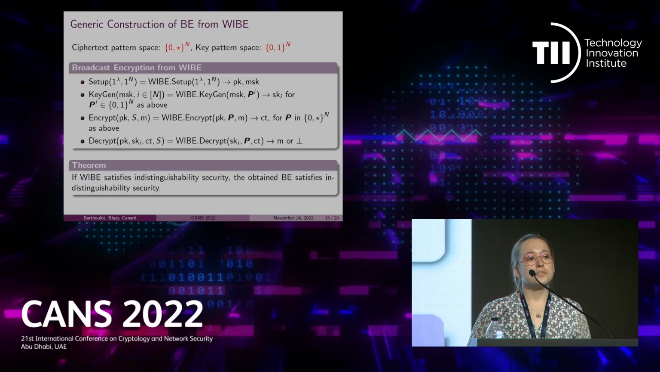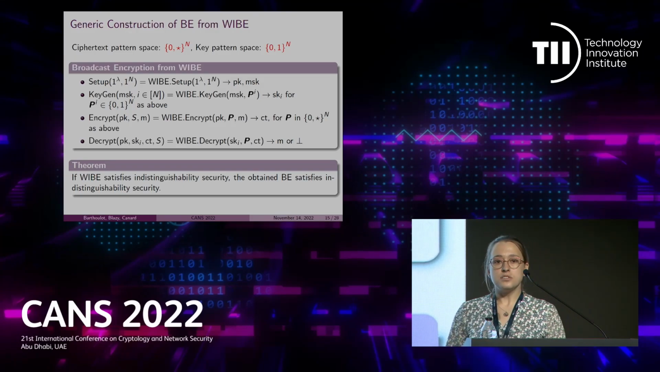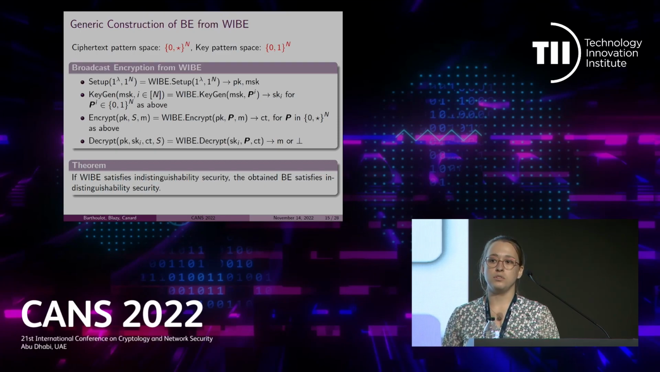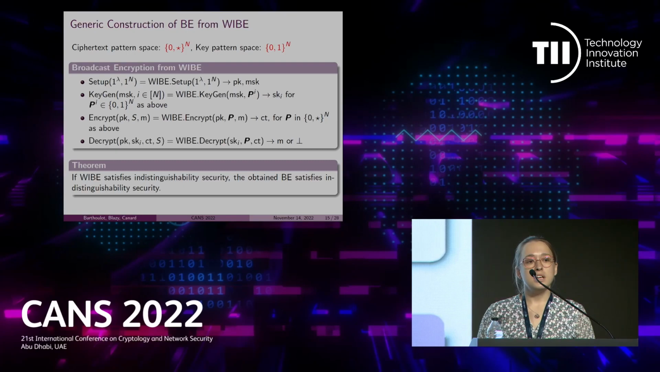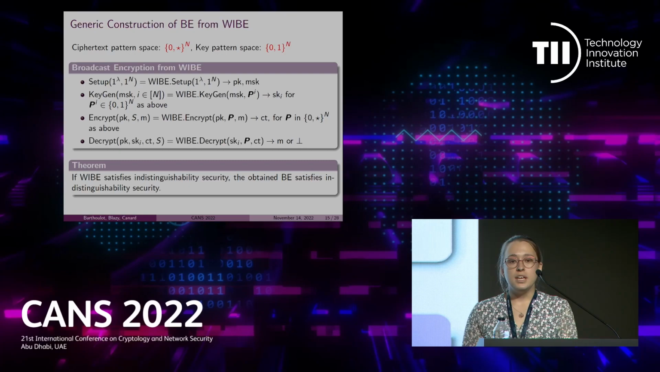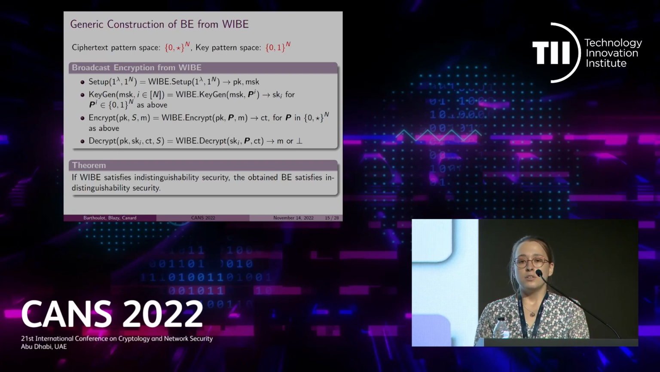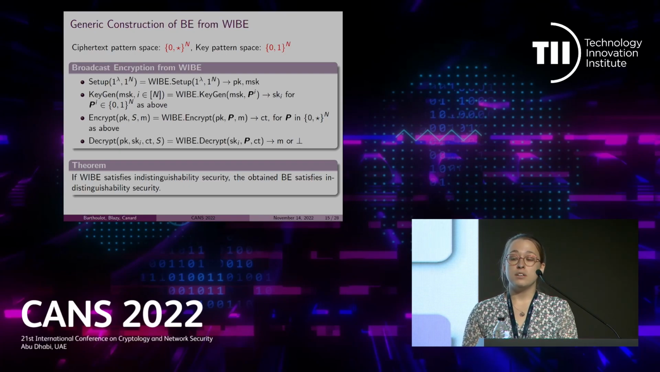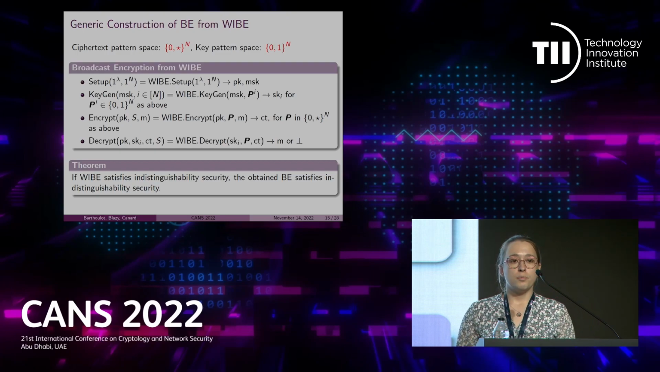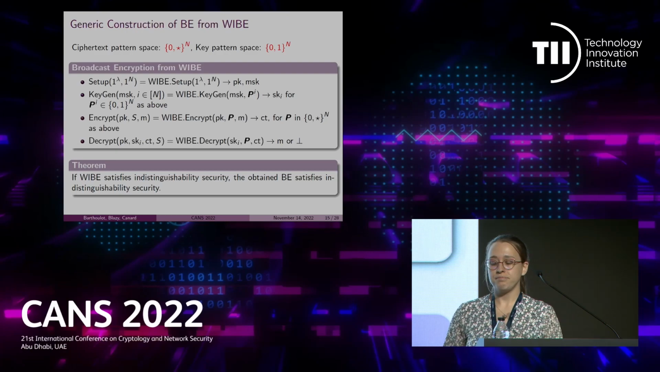So here is our generic construction of BE from WIPE. The idea is to use a WIPE scheme that has ciphertext pattern space equal to the set {0, *}^n, and key pattern space equal to the set {0, 1}^n. Then the setup algorithm of the BE will be the WIPE setup algorithm. The BE key generation algorithm will be the WIPE key generation algorithm for pattern π_i defined as we saw. The BE encryption algorithm is the WIPE encryption algorithm for pattern P defined as above. And finally, the decryption algorithm of the BE is the WIPE decryption algorithm.